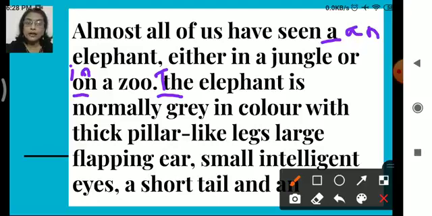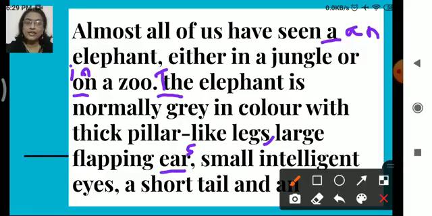Okay, so what should be here? Something is missing, right? What is it? Thick pillar-like legs, comma should be there, isn't it? We are separating two things, pillar-like legs and large flapping ear. Only one ear elephant has? No, two. So again it's a mistake here. So we'll underline and we'll add here S, right?